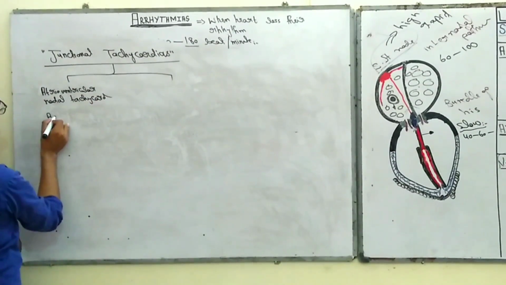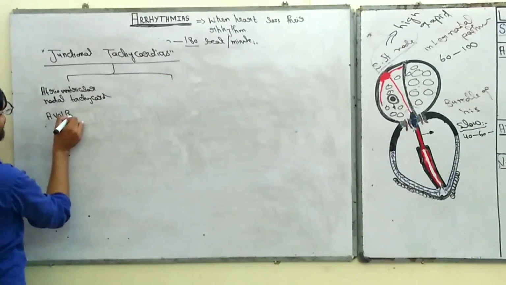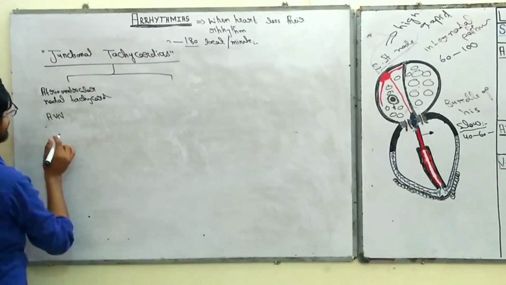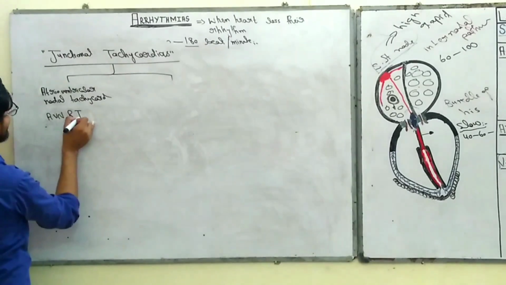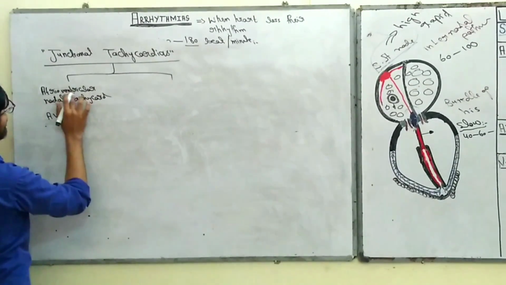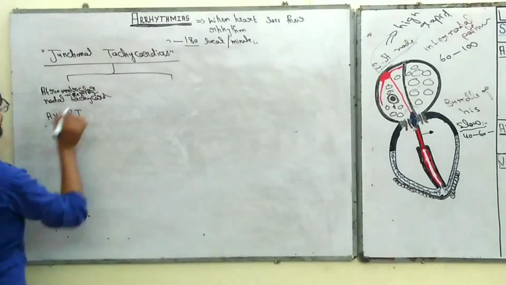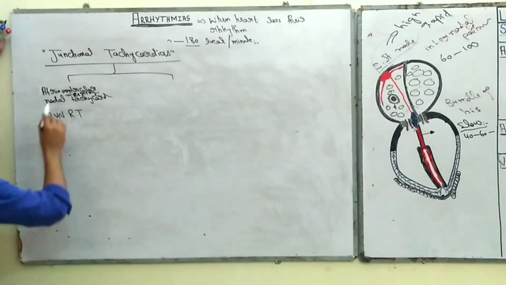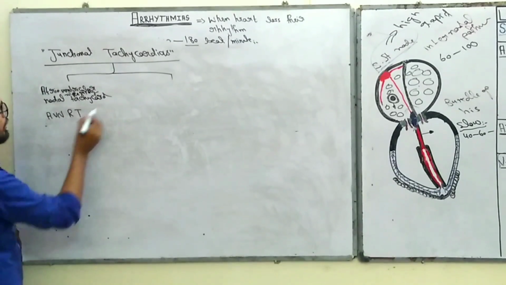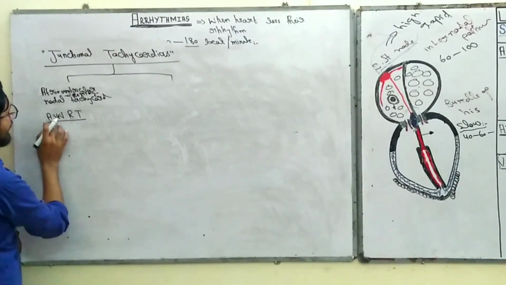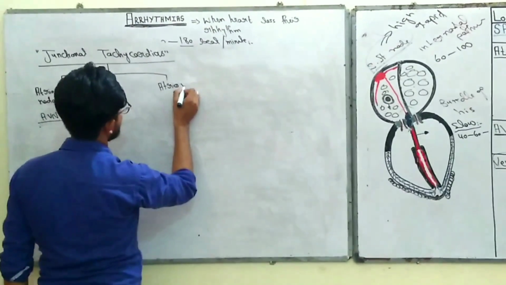In short form, we can write it AVNRT. Okay, here you can include re-entry. So junctional tachycardia is first of all divided into atrioventricular nodal re-entry tachycardia, and simply you can call it AVNRT, right?